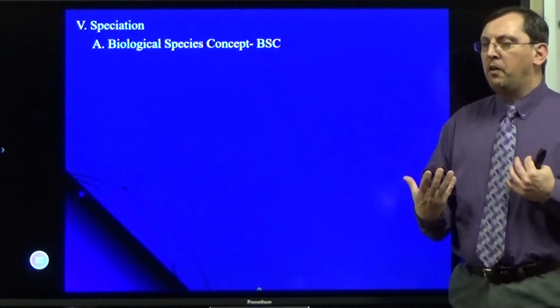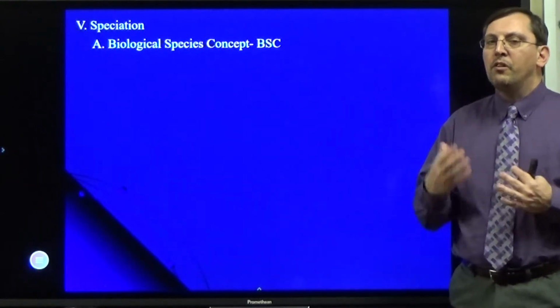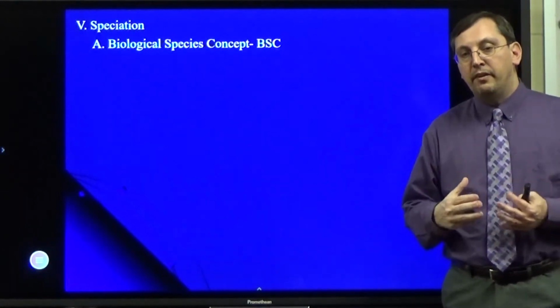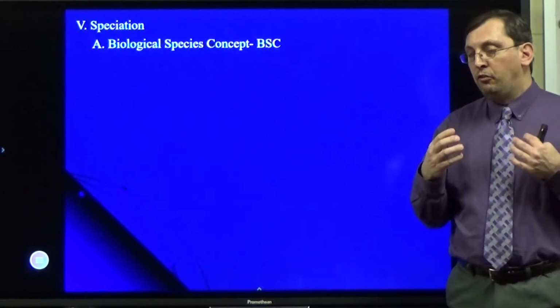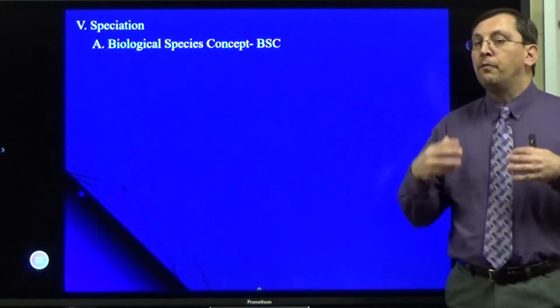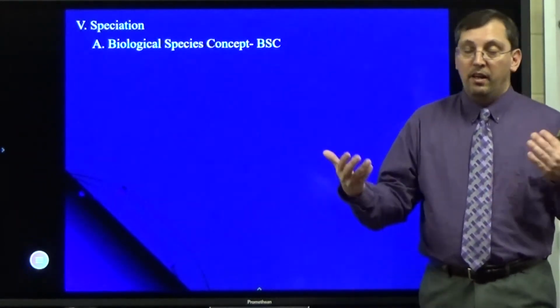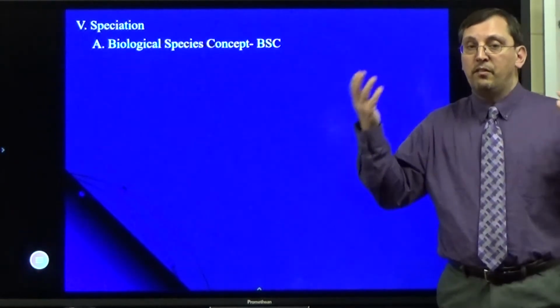If you talk to different types of biologists, you're going to get different answers, but the most common answer is the biological species concept, which states that a species is a group of organisms that can interbreed and produce fertile offspring. That means they're able to produce new offspring within their group. If an individual does it, no big deal. It's about the species, about the group.